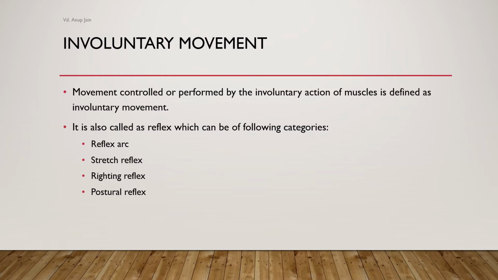Reflex arc is a pathway of impulses which give rise to reflex activity. In its most simple form, it consists of two neurons, an afferent which leads from sensory receptor organ to the CNS and an efferent leading from CNS to the effector organ. A stretch reflex is a spinal reflex activated by stretching of a muscle. When an innervated muscle is stretched, it responds by contracting and developing tension to counteract the stretching force. This provides a means of promoting activity in muscles when voluntary effort is ineffective or too weak to do so.